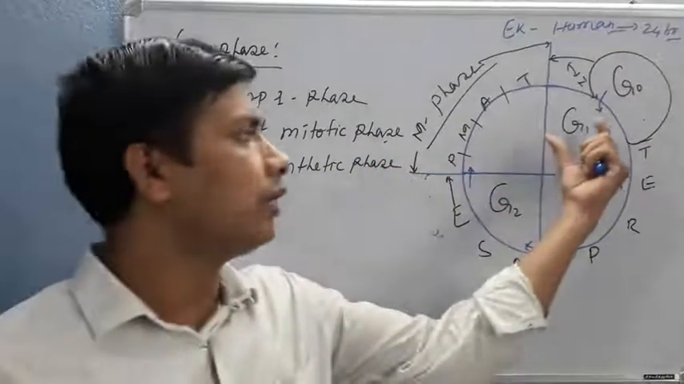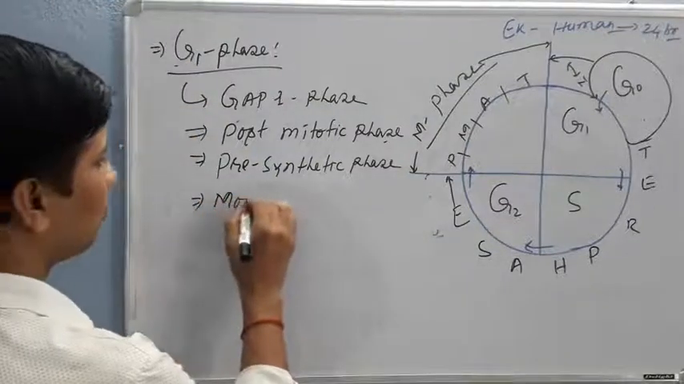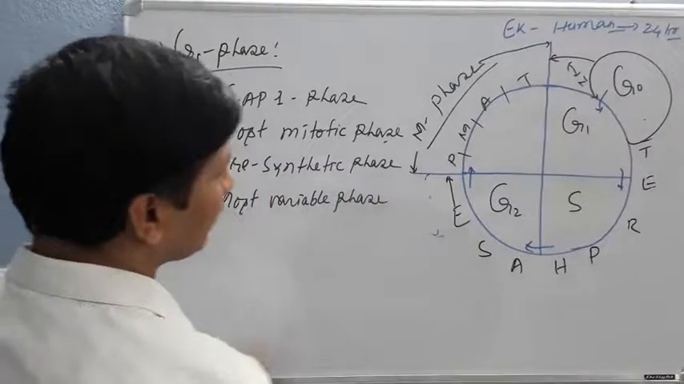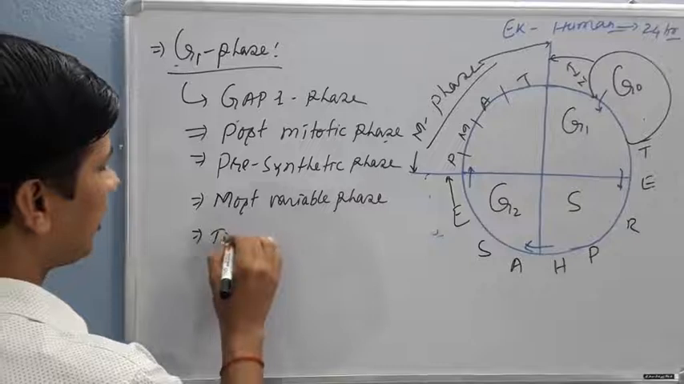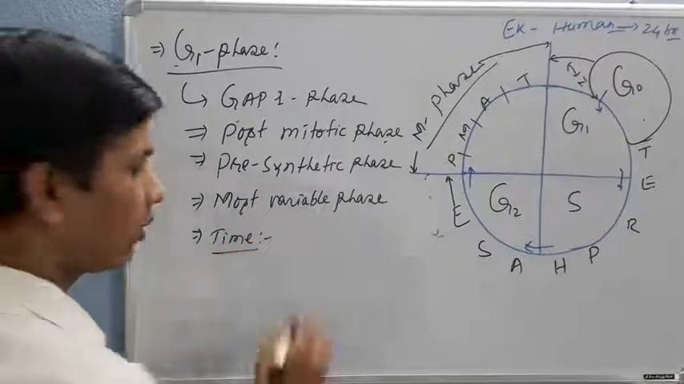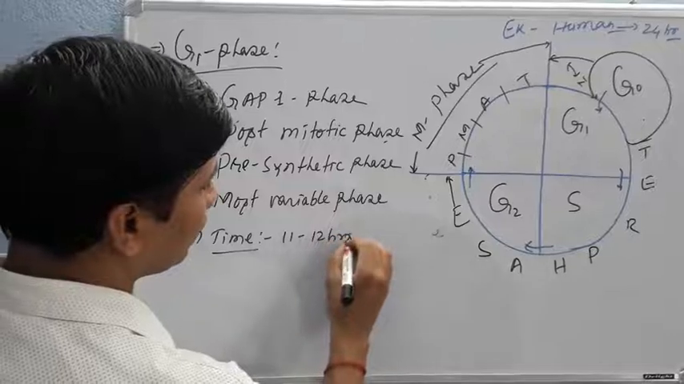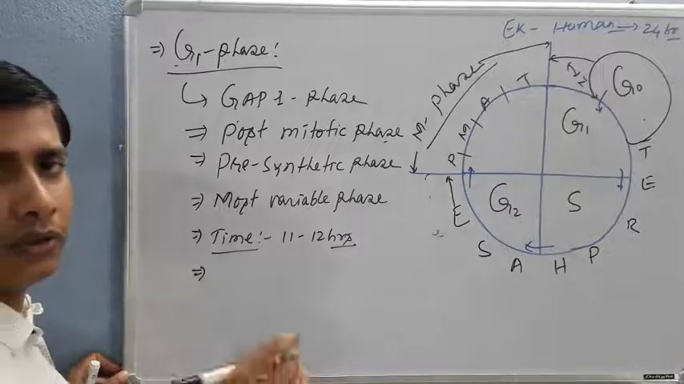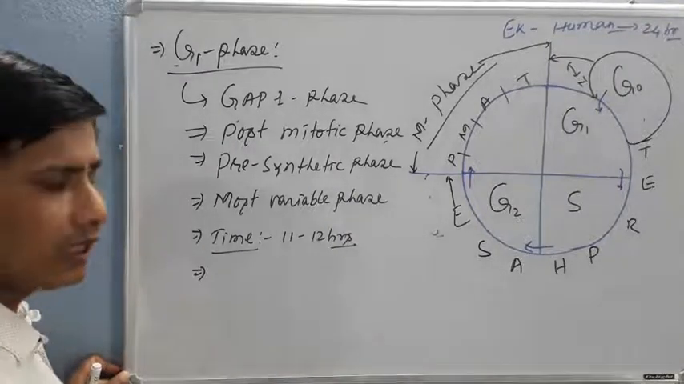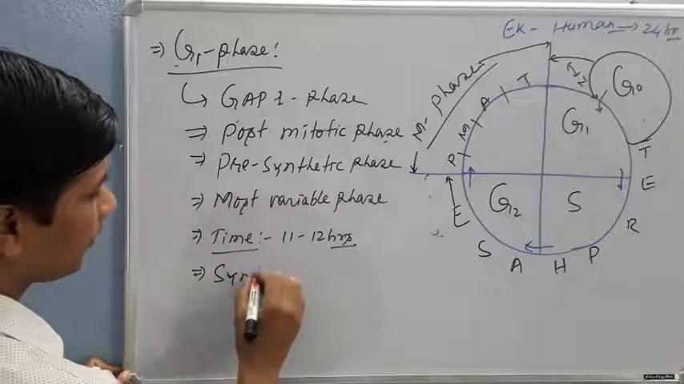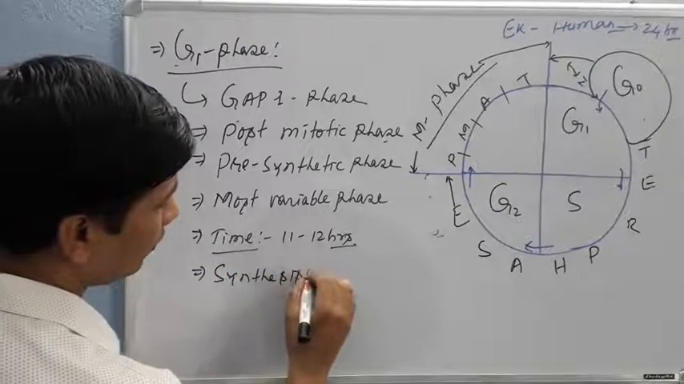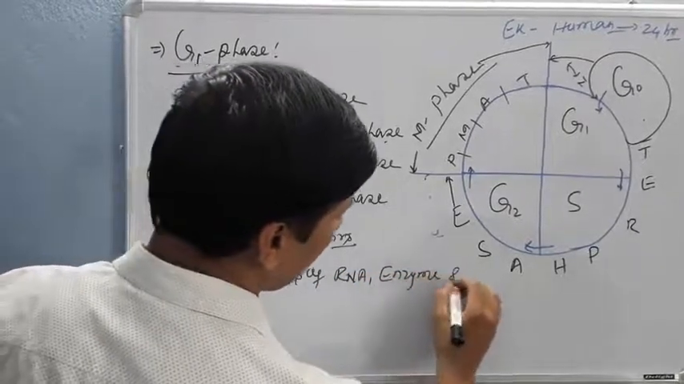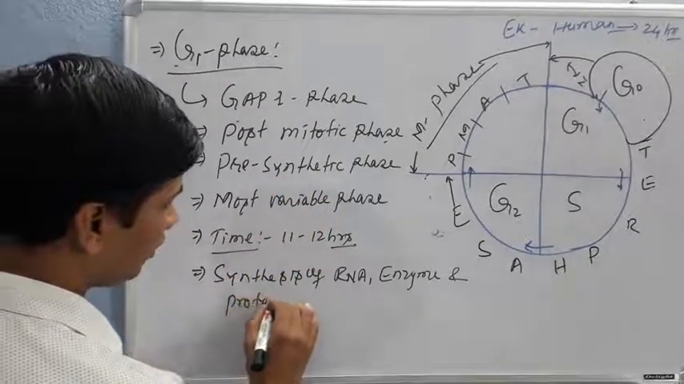This is the most variable phase of the cell cycle. The time required for the G1 phase is around 11 to 12 hours. During the G1 phase, there is synthesis of RNA, enzymes, and proteins respectively.